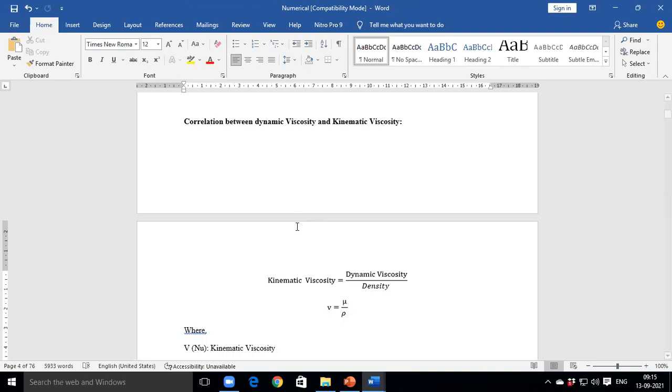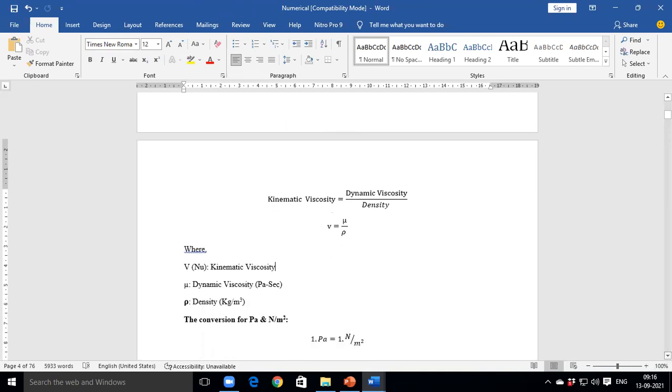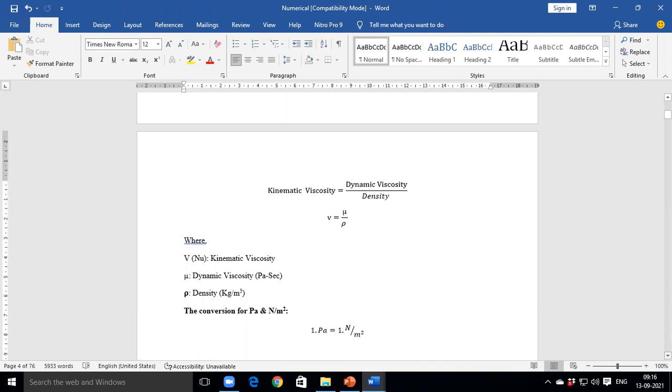Kinematic viscosity equals dynamic viscosity upon density. Okay. Drushti, can you tell me the mathematical equation in notation form? V is equal to mu upon P. Okay, that is not a V. What is the meaning of that symbol? Kinematic viscosity. The pronunciation is nu. That is a nu, and that nu is equal to mu upon rho.